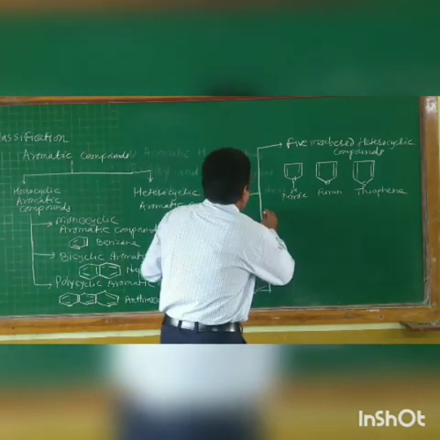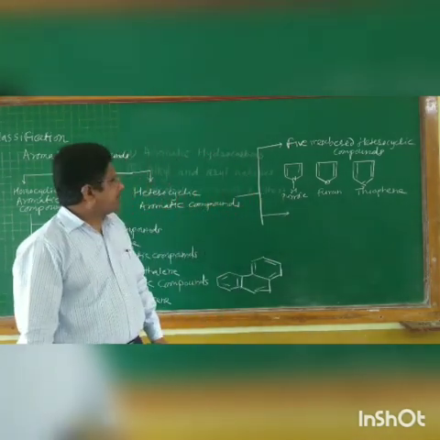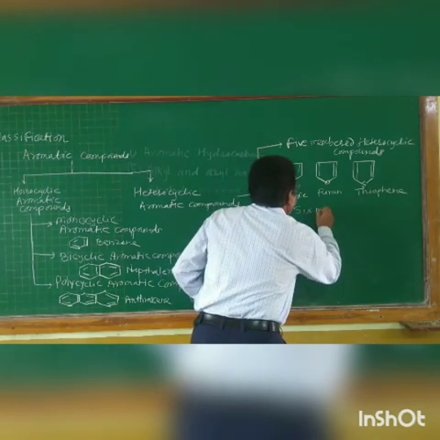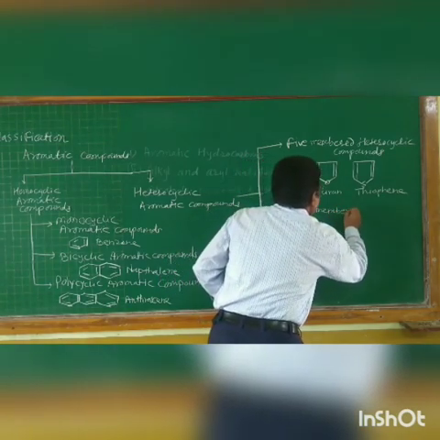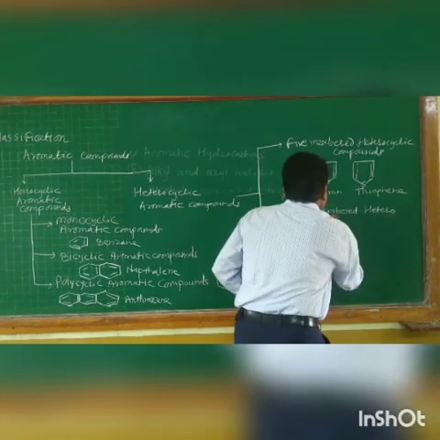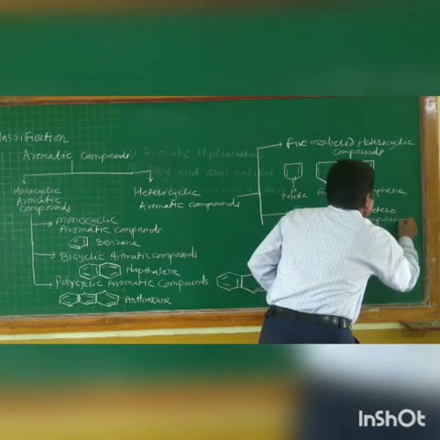Let us consider the second type of heterocyclic compound, that is the six-membered heterocyclic compound.